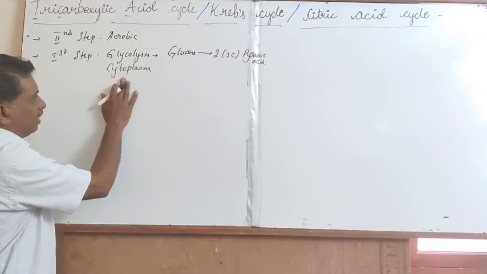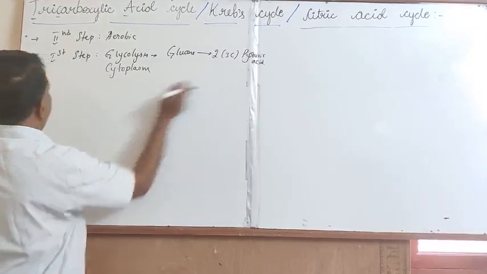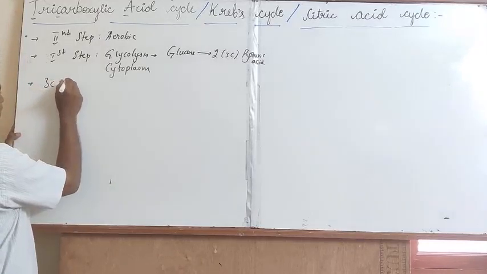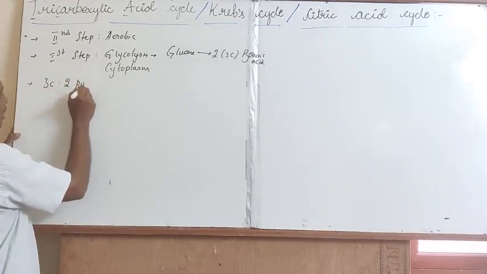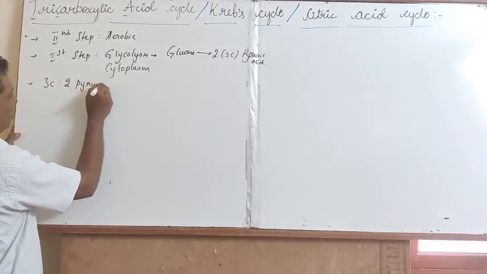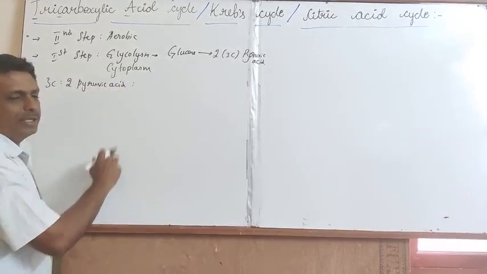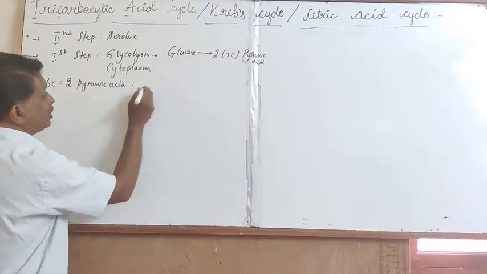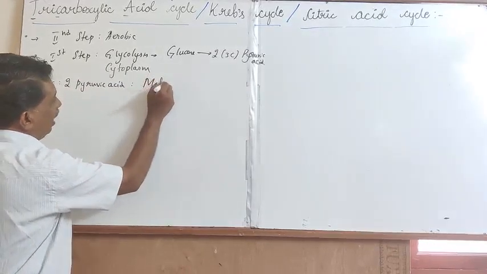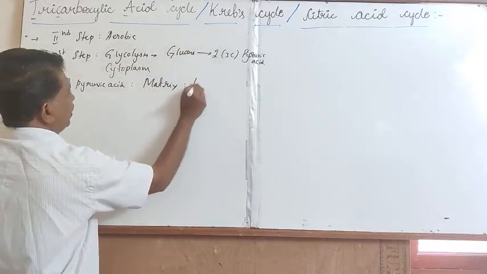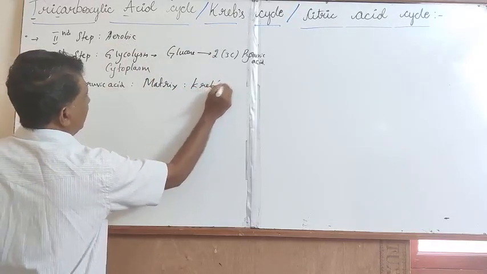From the cytoplasm, the synthesized 2 molecules of 3-carbon pyruvic acid slowly diffuse to the matrix region in order to initiate the Krebs cycle.